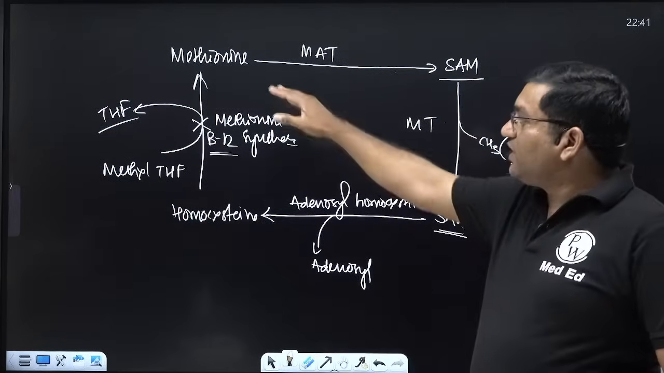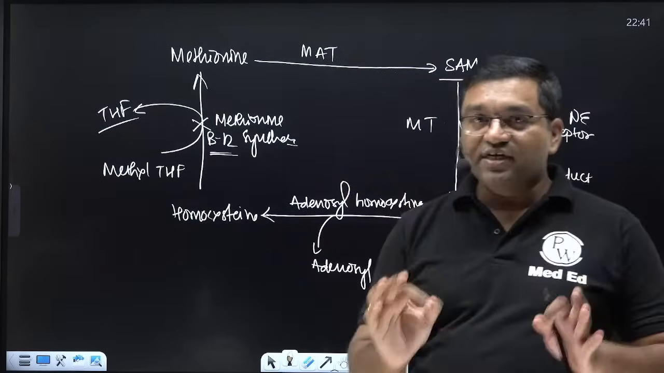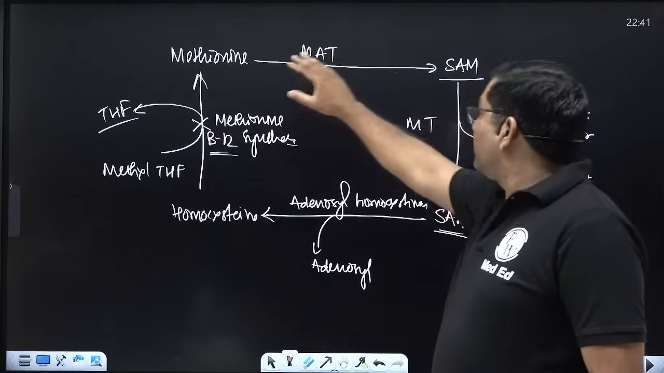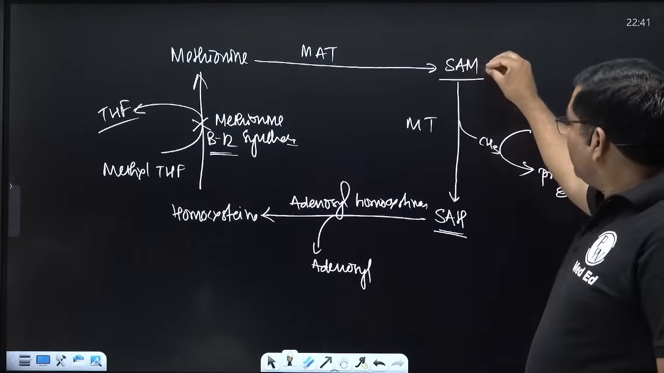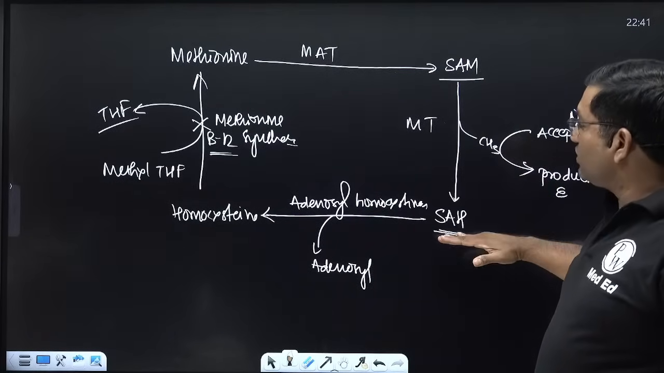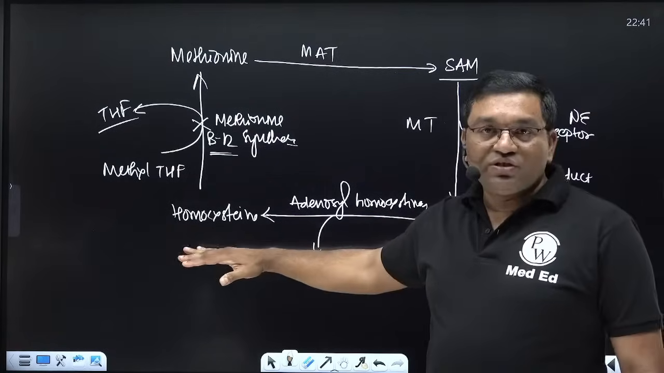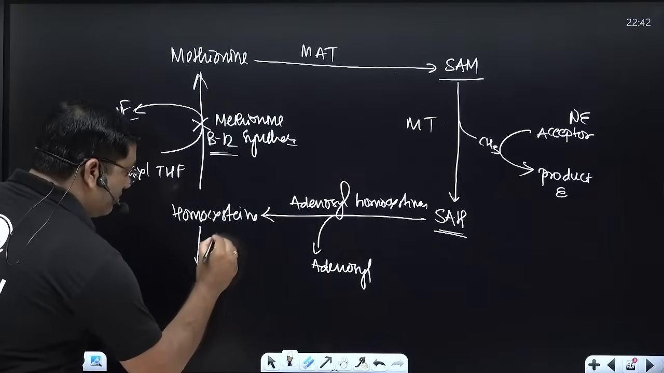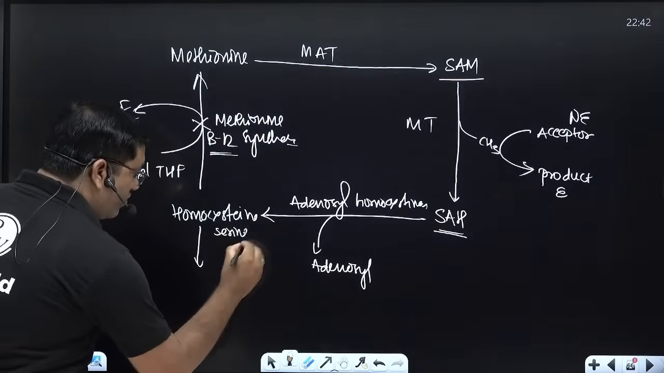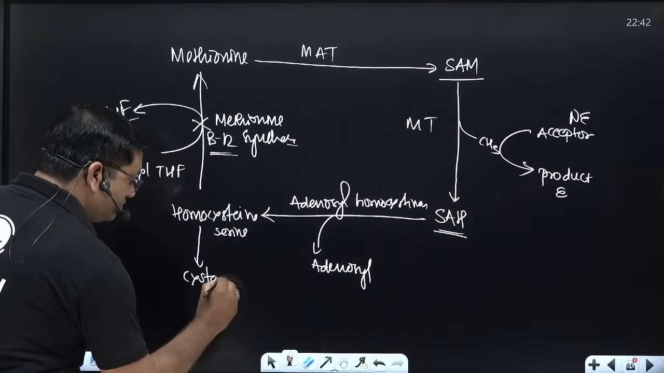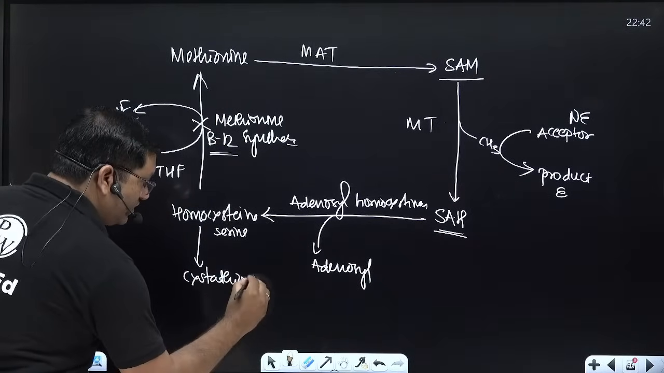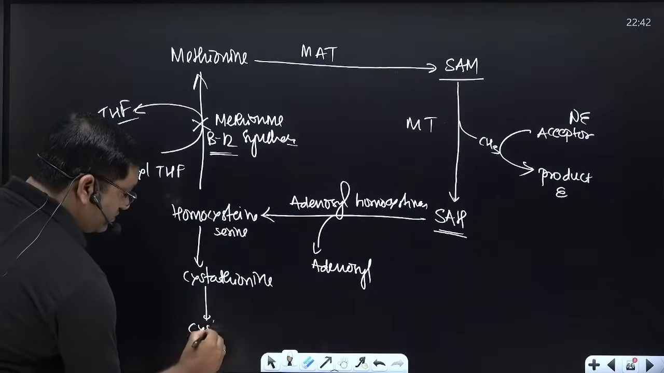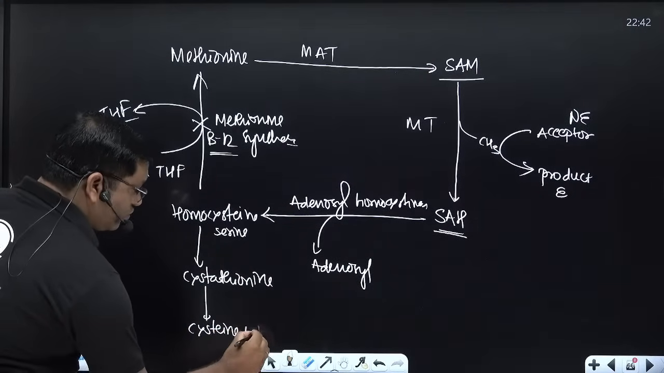So in methionine metabolism, the first step is the transmethylation reaction, where methionine is converted into S-adenosyl methionine, then S-adenosyl homocysteine, then homocysteine. Now this homocysteine is combined with serine to form cystathionine, and this cystathionine is converted into cysteine plus homoserine.